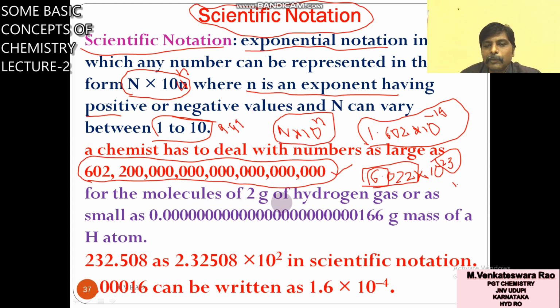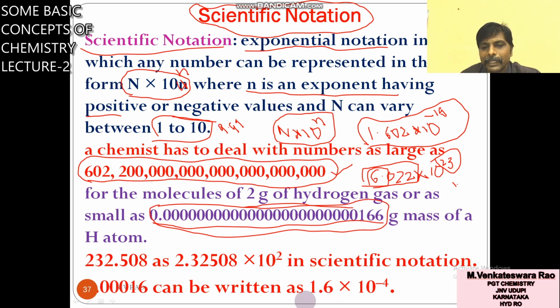For the molecules of 2 grams of hydrogen, the mass is this much, that means 1 mole of hydrogen mass is this value. How to write this one? You convert this into exponential form or standard notation: 1.66 into 10 power, counting all the zeros and writing 10 power minus that number.